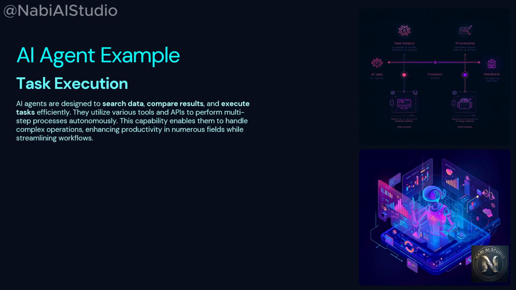Let's say, for example, the user queries, find the cheapest flight from Bangalore to Dubai next week and email me the details. Then the AI agent searches the flights on websites, compares the prices, extracts the results from different websites, formats the data, and sends an email with accurate information. This is no longer just text generation. This is a task executed by the AI agent.